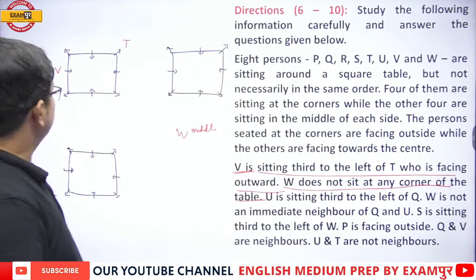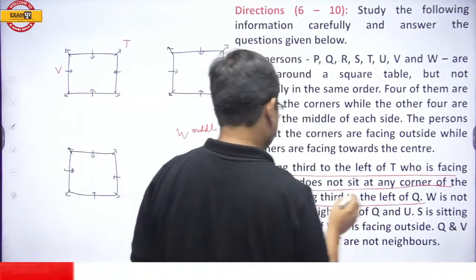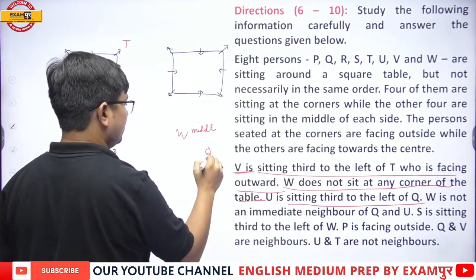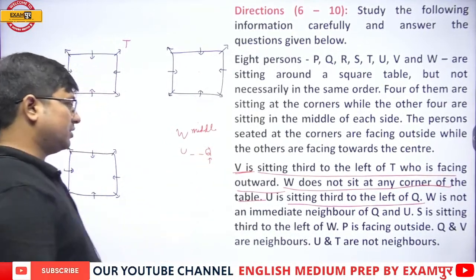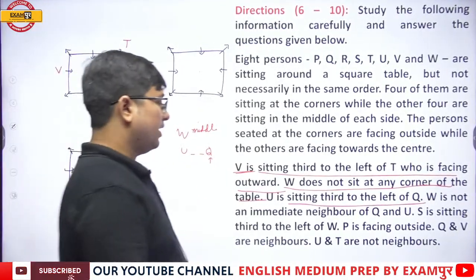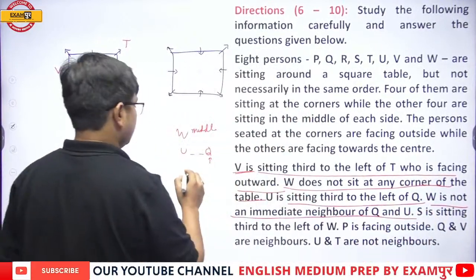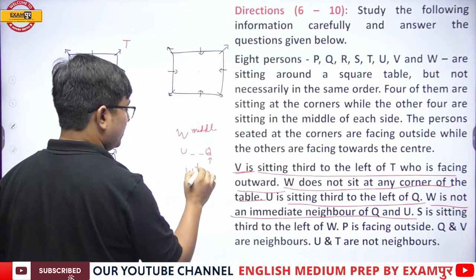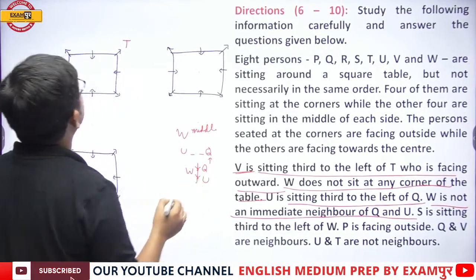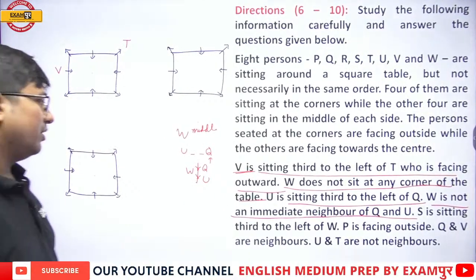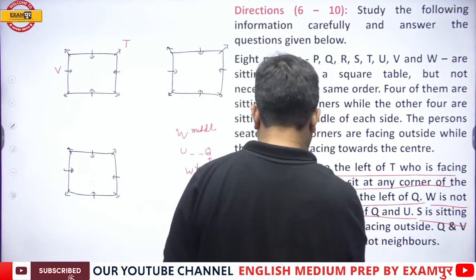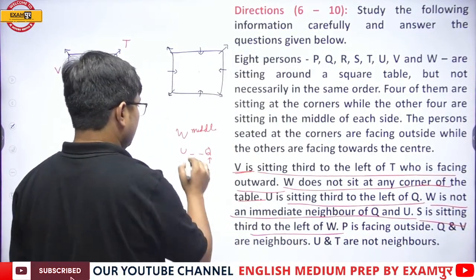Okay. Now, my dear students, U is sitting third to the left of Q. 1, 2, and 3. Now W is not an immediate neighbor of Q or U. Fine, no issue.